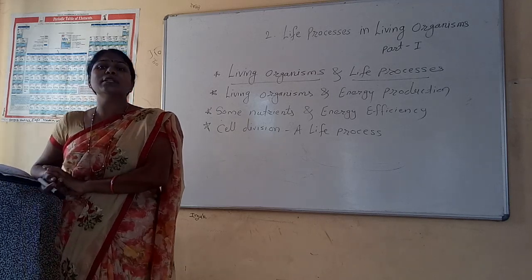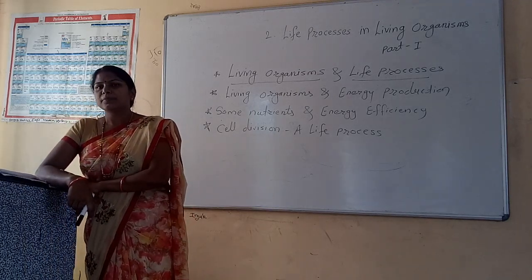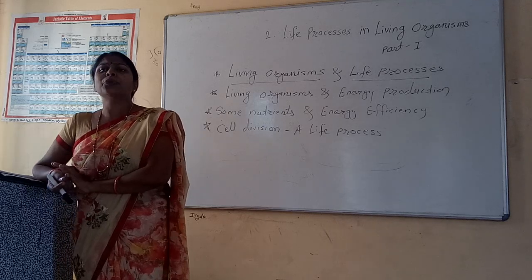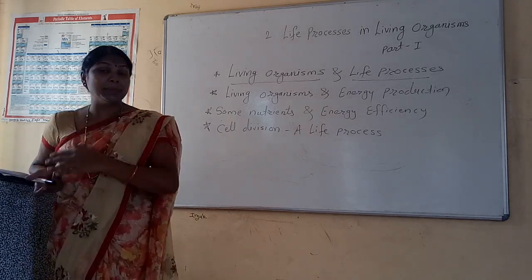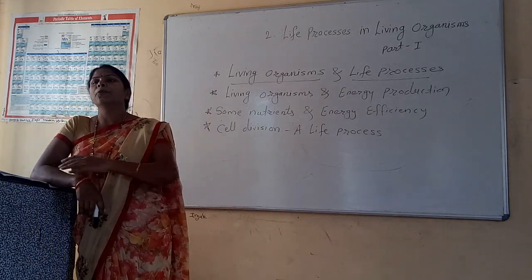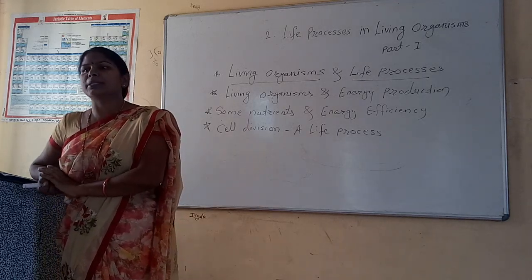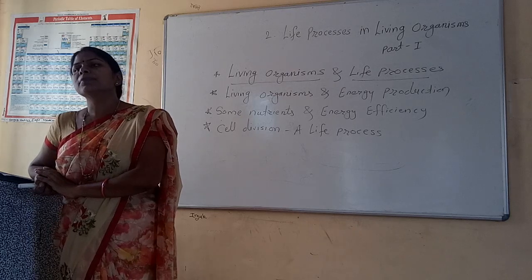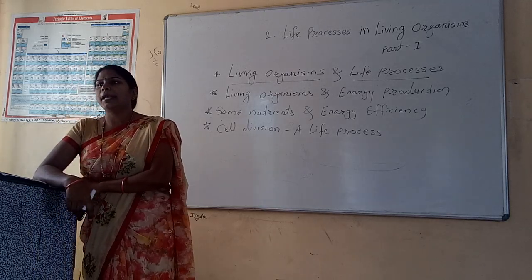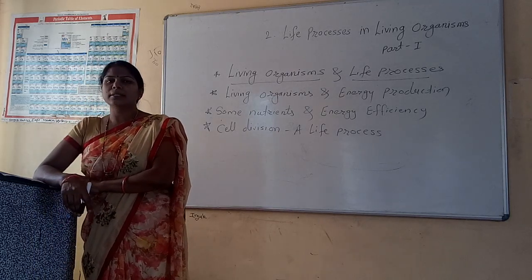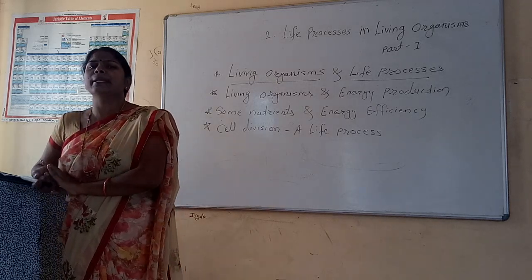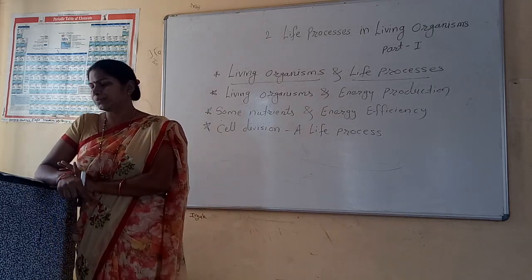Voluntary muscles perform voluntary actions. At the same time, the involuntary muscles perform involuntary actions, and the cardiac muscles help in the functioning of the heart.